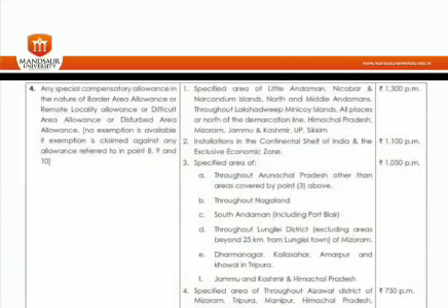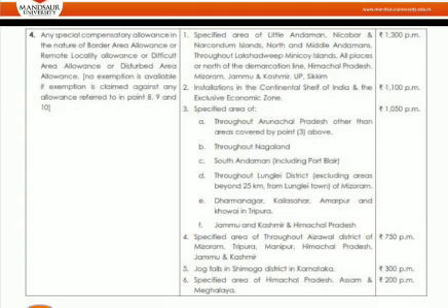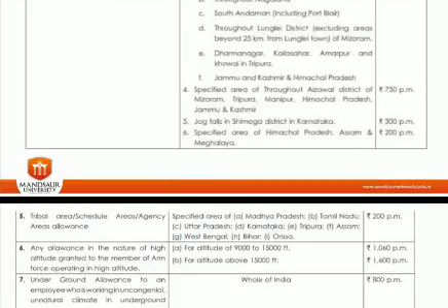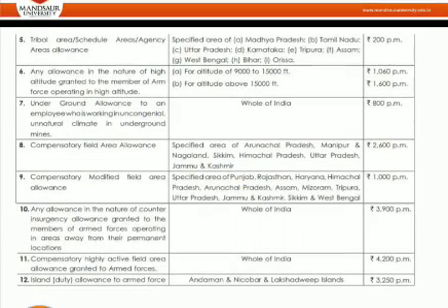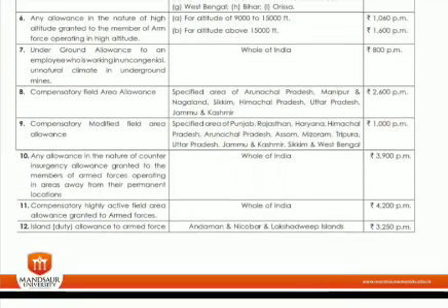For Andaman Nicobar, 1300 per month. For a continent shelf, it is 1100 per month. Specified areas of Arunachal Pradesh and Nagaland, 1050 per month. Specified areas of Aizawl district, 750. There is a specific table for this. For a tribal area or scheduled area, the allowance is 200 per month. Ground allowance is 800 per month. Compensatory field area allowance is 2600 per month. Likewise, you can get deductions and special allowances also.